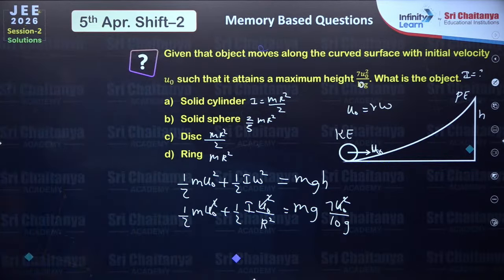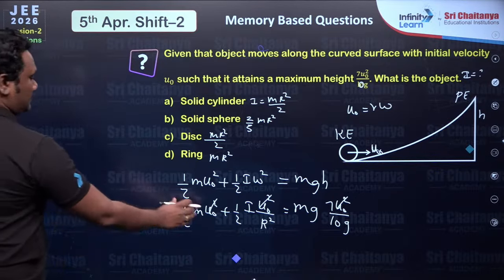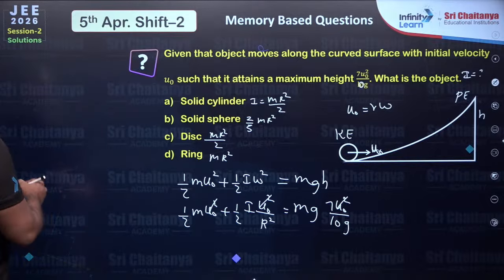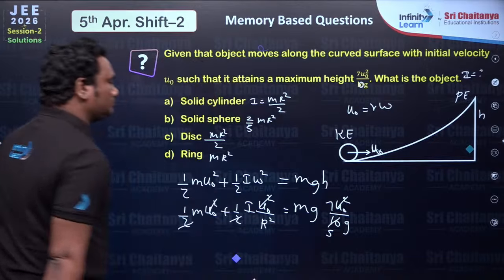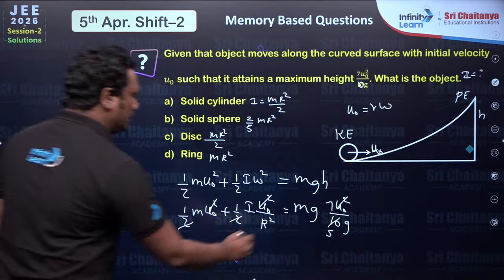Anything else? Half m, send this half m to the other side. 2 and 5 also you can cut. g and g also cut.